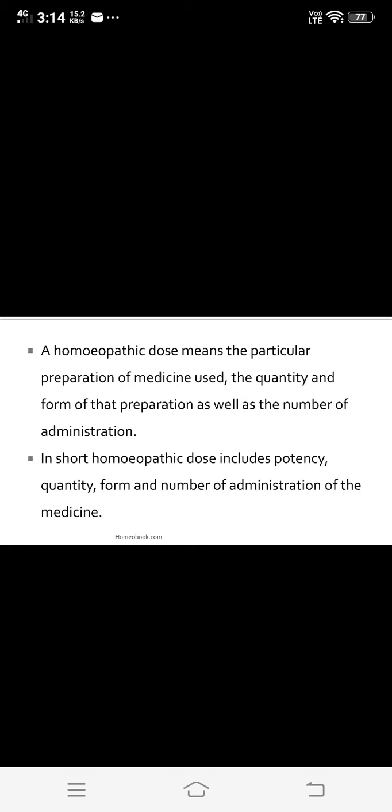That is, we give the homeopathic medicine along with its potency, quantity, form, and number of administrations. How do we prescribe this? In a dose, it may be 4 globules or 5 globules, according to the physician or the disease condition of the patient. So in short, the total homeopathic dose includes potency, quantity, form, and number of administrations of the medicine.